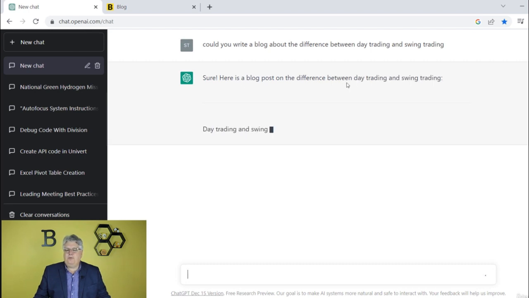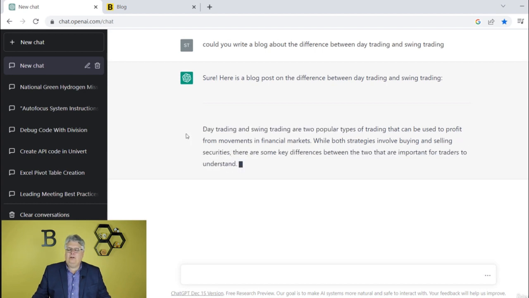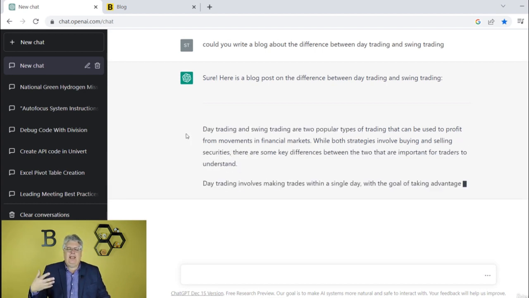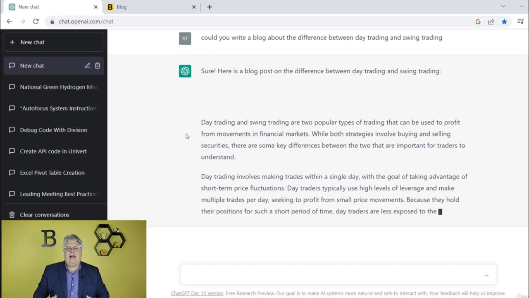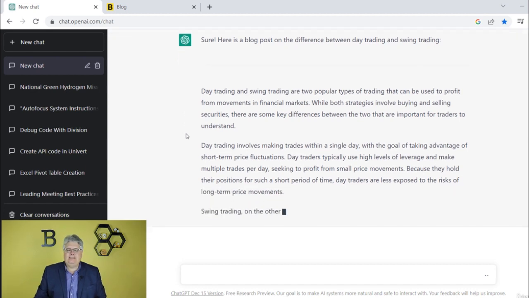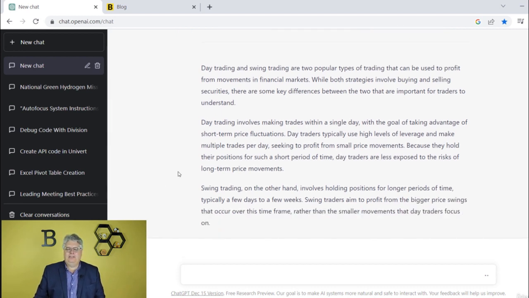So, sure, here's a blog post on the difference between day trading and swing trading. And then it's going to go into these two popular types of trading, and it's starting to build this out here that I can then take and adapt from that. But it's already writing it as a blog post. It's writing in that conversational blog post style, or at least being a little better than just lots of bullet points or things like that, like you'd have maybe in a presentation.